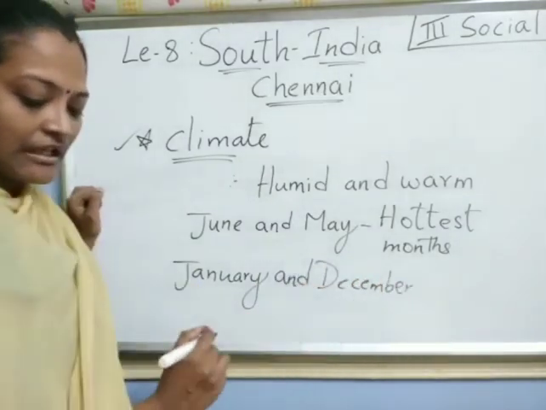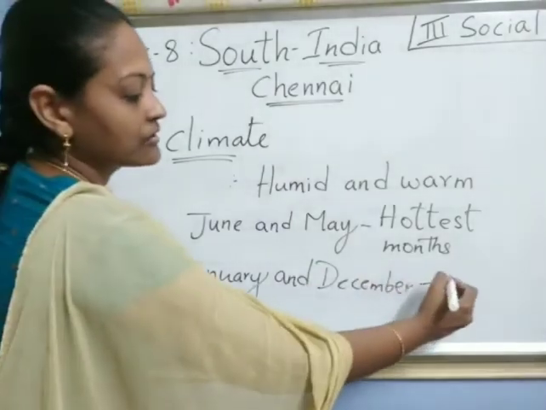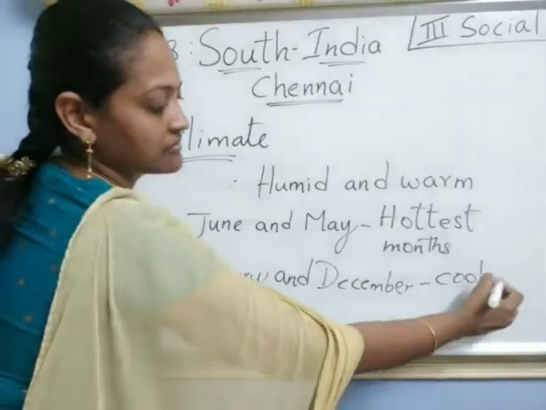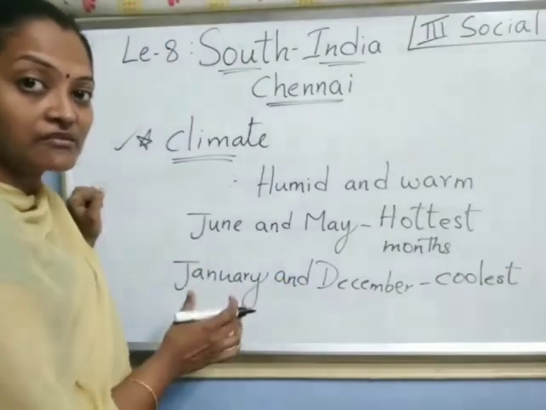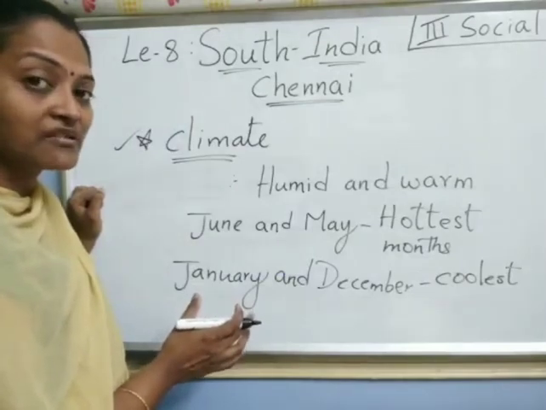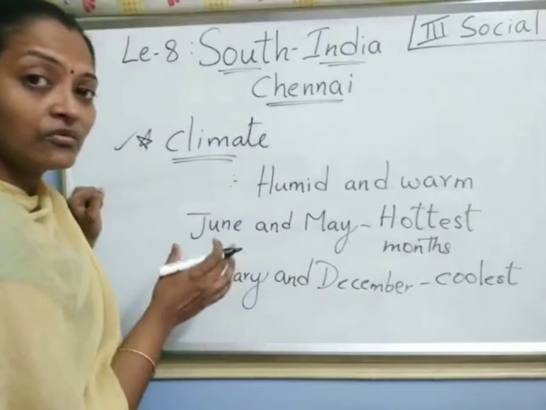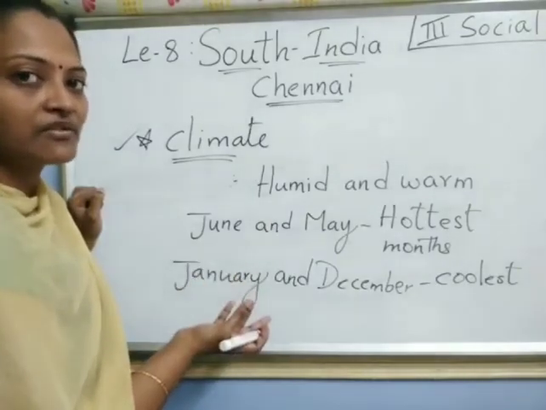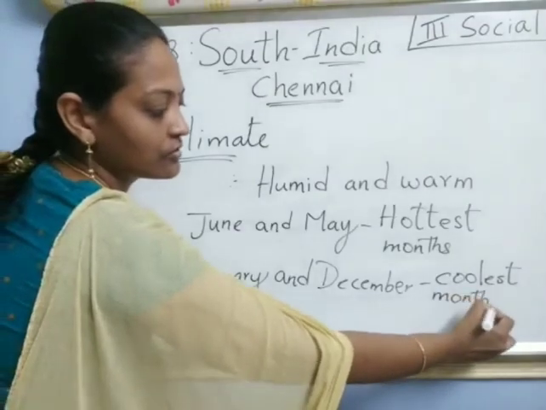Right, children? January and December, these two months are coolest. Means very, very cool. Which months? December and January are so cool. Means winter months. Right, children? So coolest months.